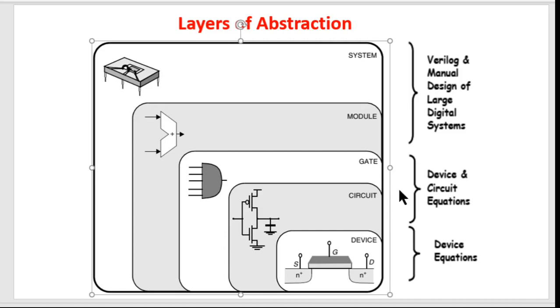Then when you come to the gate level or circuit level, there are different kinds of engineers. We call those circuit engineers, who work at this middle level, and there are some device engineers who work dedicatedly only at the device level, because each of these areas is pretty vast.